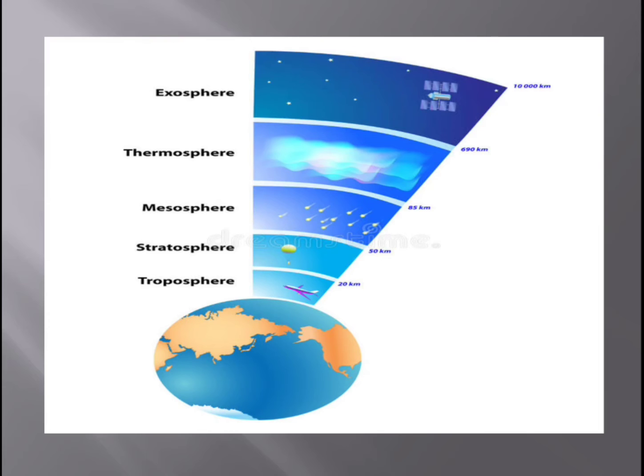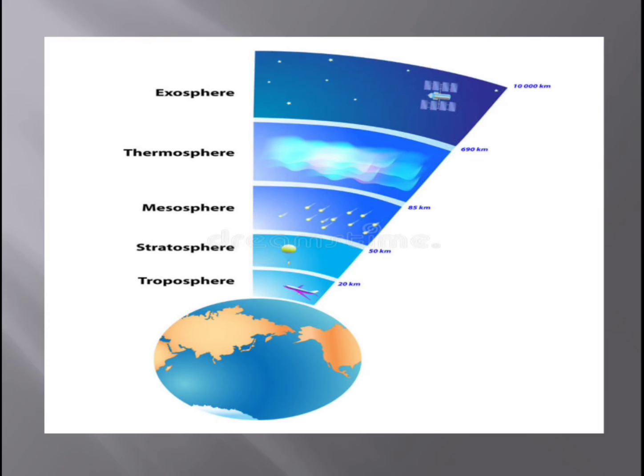The ozone layer is a layer which protects the earth's surface from the ultraviolet rays from the sun. That means we get sun rays, isn't it, children? In those rays there are some harmful rays which we get from the sun, and those harmful rays are reflected by this ozone layer.